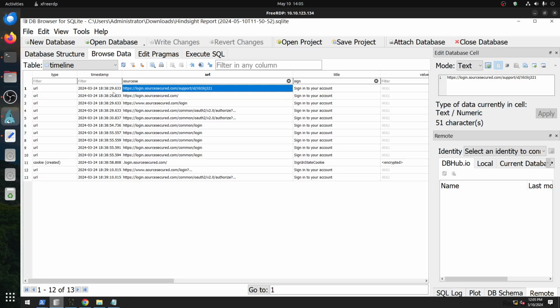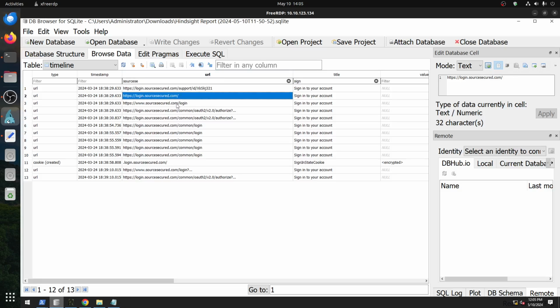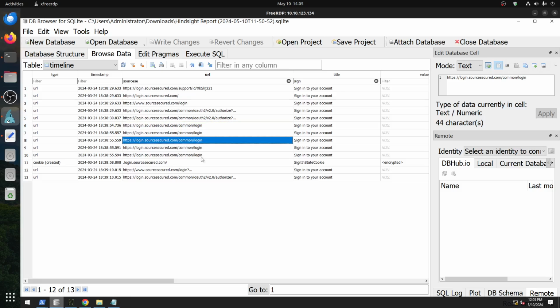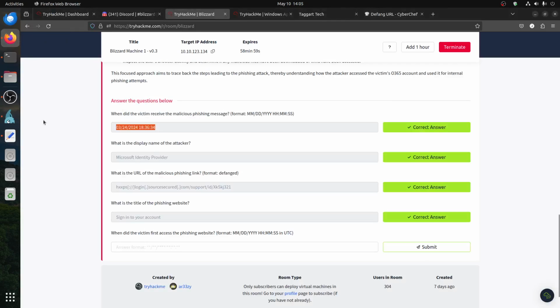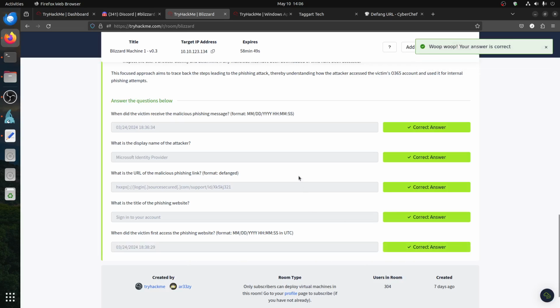It's sign in your account. The time is 38:29. You can see it, and then when you click, it redirects to the login, and the person logs in later on. So the person clicks on it first at this time, 16:38:29.